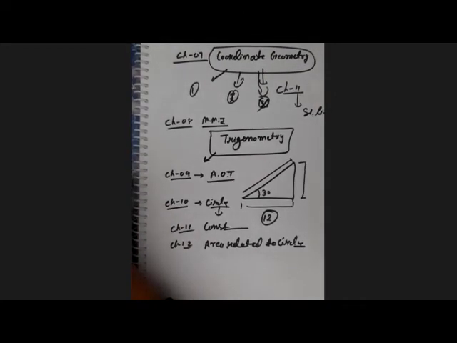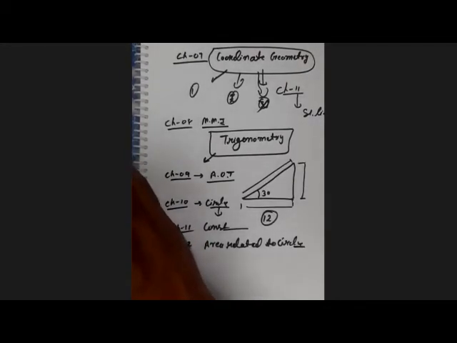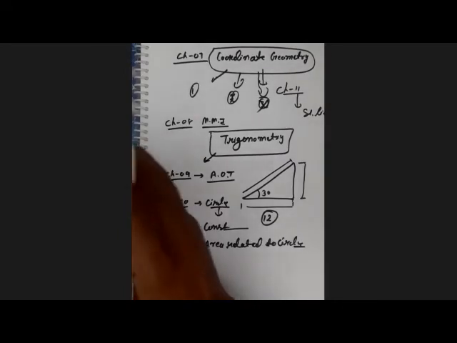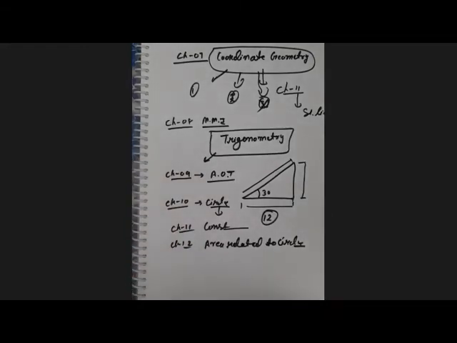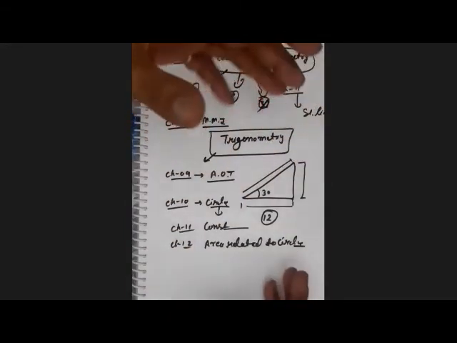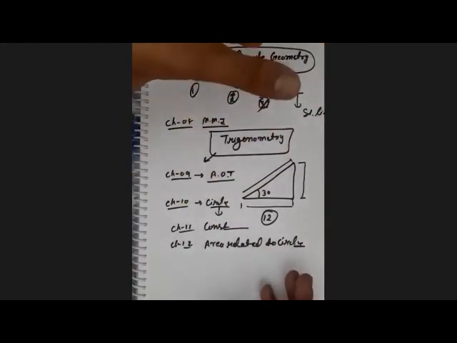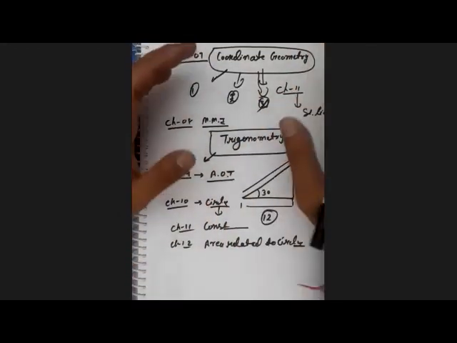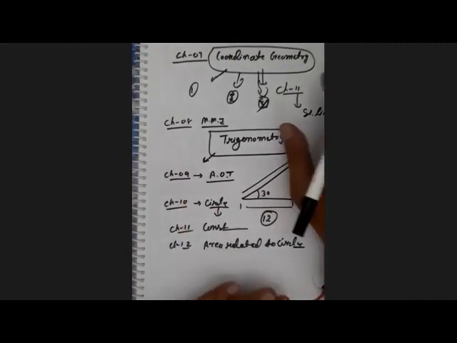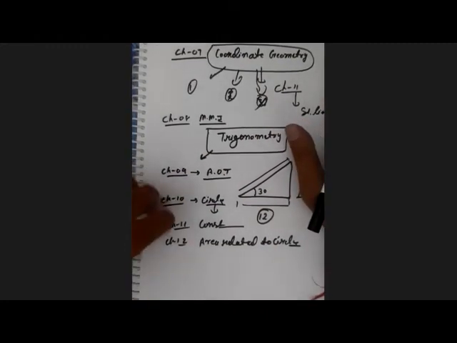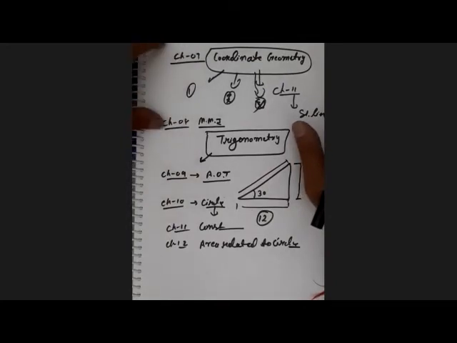If your concept is clear, what is the sector, what is the segment, what is the arc, how to find the length of the arc, if you learn the formula of square, what is the diagonal of square if we have the side of square, when your concept and formulas are clear, then this chapter is okay for you. Otherwise you feel some difficulty in this chapter.